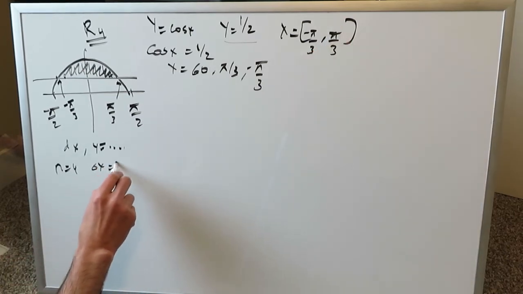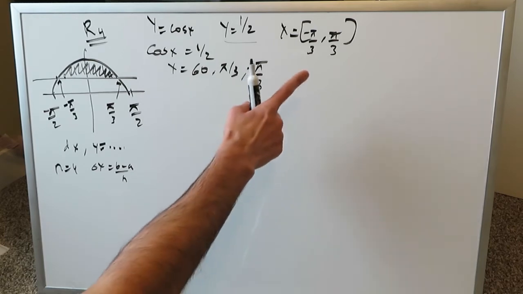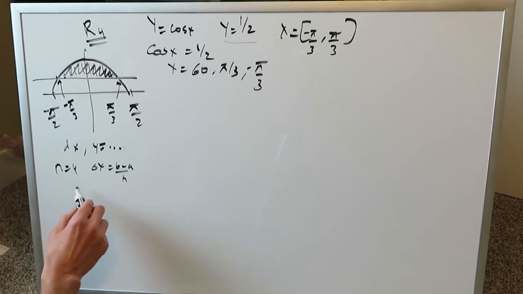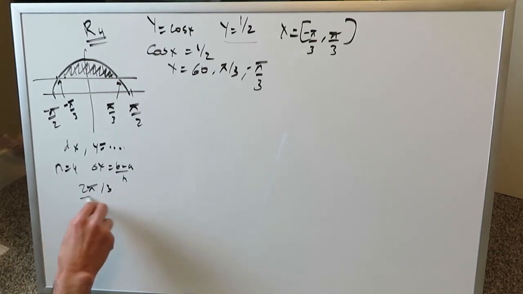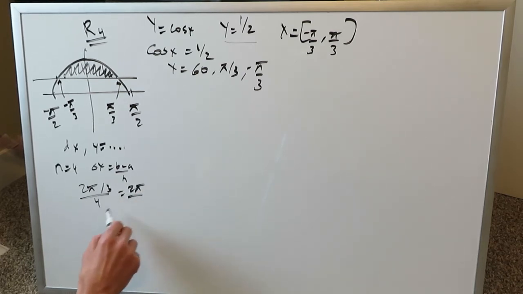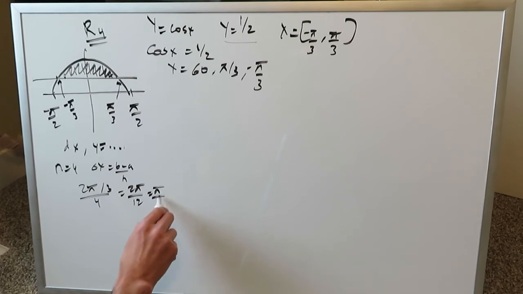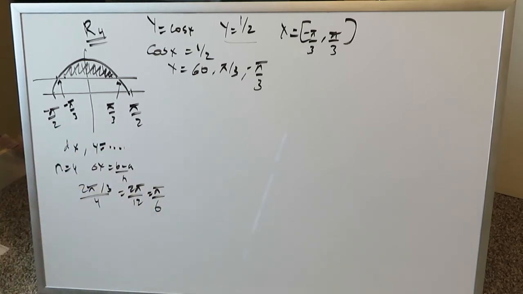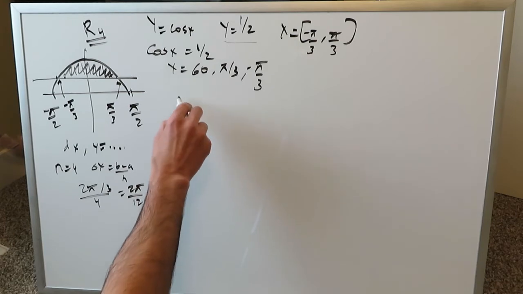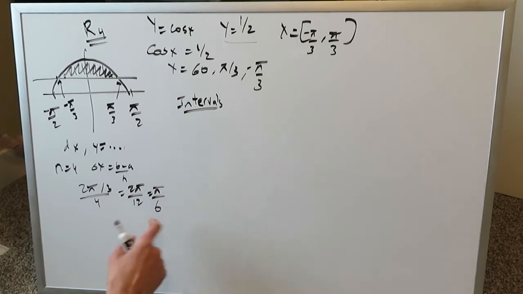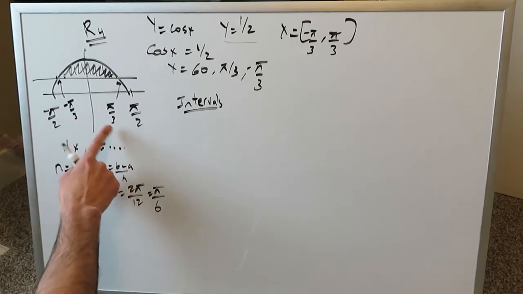We should determine what our interval will be. Delta x will be b minus a over n. B and a are pi over 3 and minus pi over 3. So pi over 3 minus minus pi over 3 is 2 pi over 3, over n, which is 4. So what do you end up getting? 2 pi over 12, which is pi over 6. Each interval must be pi over 6, because you're going from minus 60 to positive 60, going by 30s. And suddenly we have everything we need to get the process rolling. Interval will be by 30 degrees, starting from minus 60 up to positive 60.